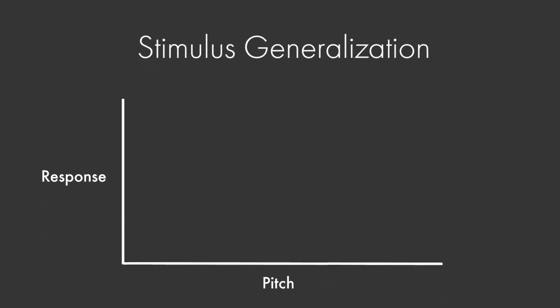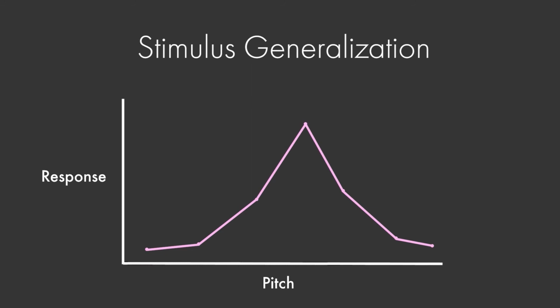A dog might be conditioned to respond to a bell with a particular pitch. When later tested, that dog will respond most strongly if the test bell has the same pitch. But the dog will also respond, although a bit less strongly, to sounds a few notes higher or lower. The dog will also respond to sounds even higher or lower than that, but the response will be weaker still. In general, the greater the difference between the new stimulus and the original CS, the weaker the CR will be.